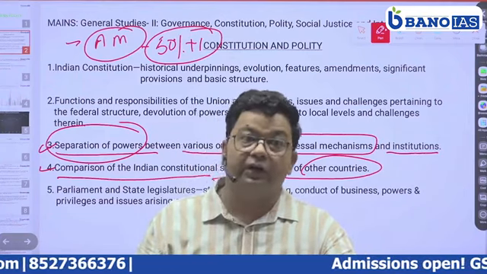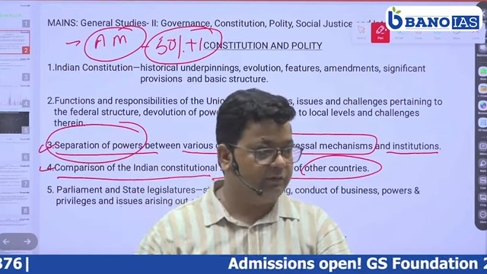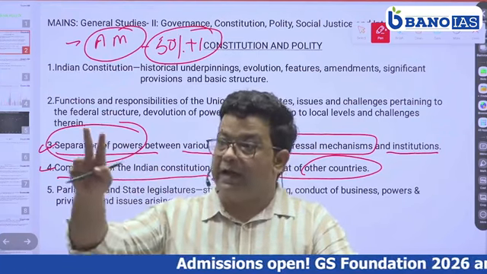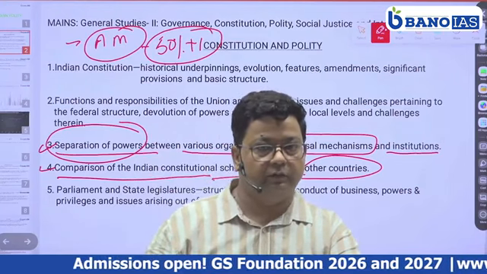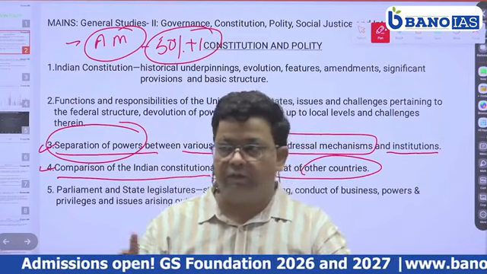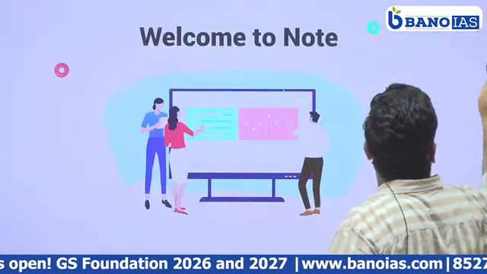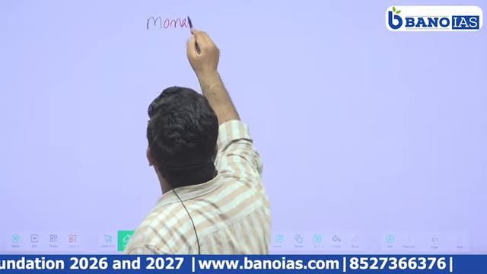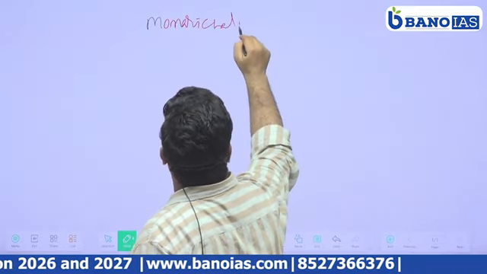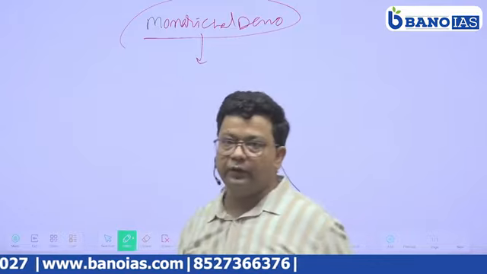We have a democratic republic. They are a monarchical democracy. This is the main difference between the Indian political system and the British political system. When we talk about the monarchical democracy, what do we mean by this?